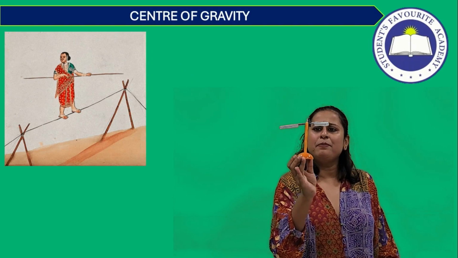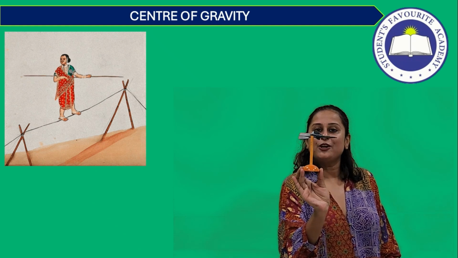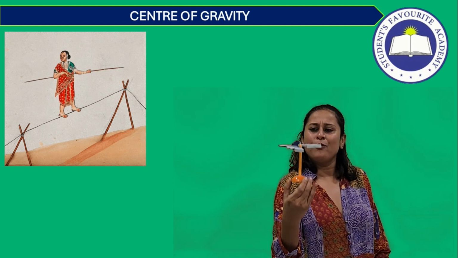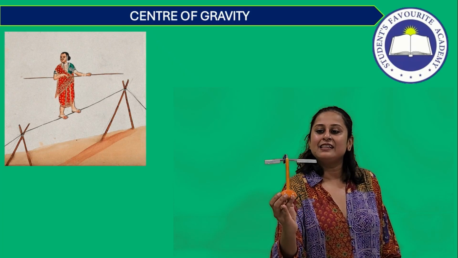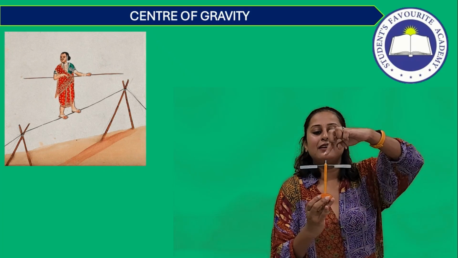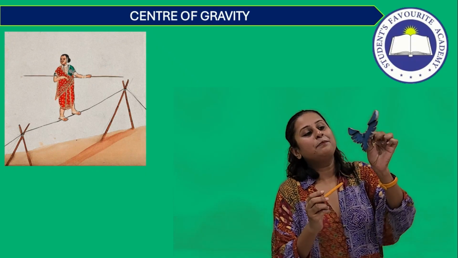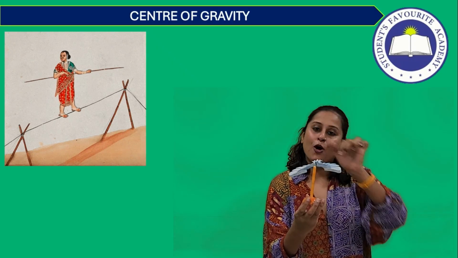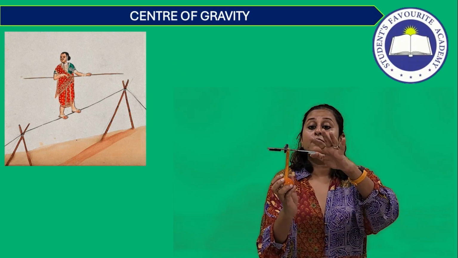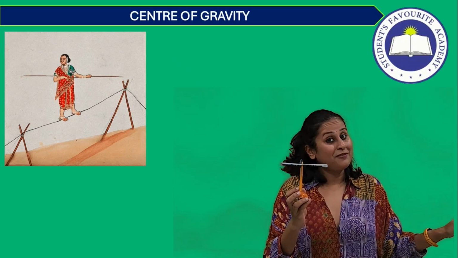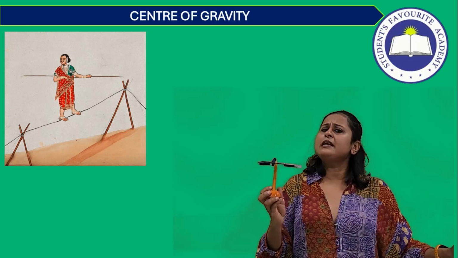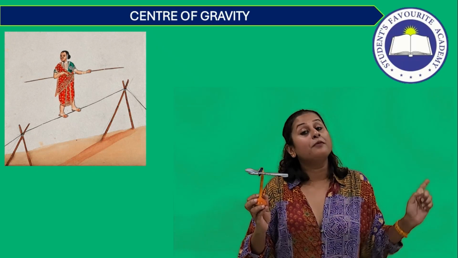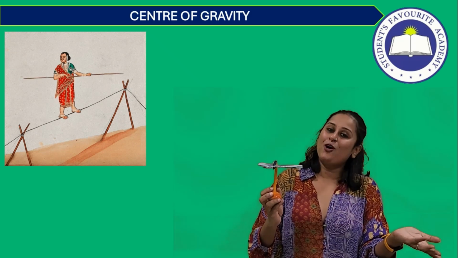So can I say the beak of this bird is the center of gravity in this case? Right? Alright, can you see how beautifully balanced it is? Because it is designed in such a manner that this beak is the center of gravity for this particular shaped object. If I chop off one of the wings, it will no longer be balanced at this point. It will definitely have another point on which it can be balanced, but this won't remain the point because the shape of the body has changed.